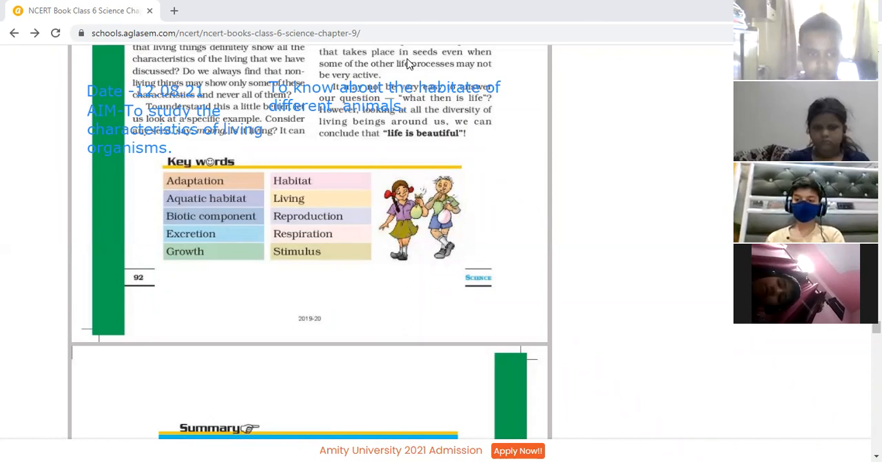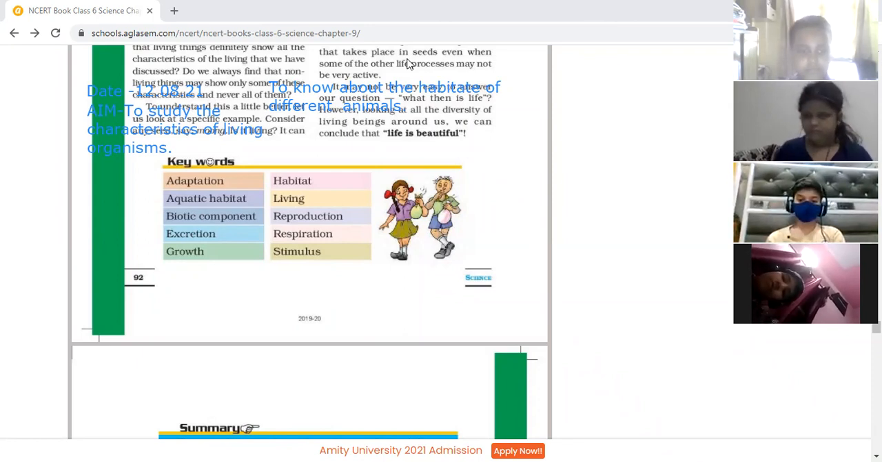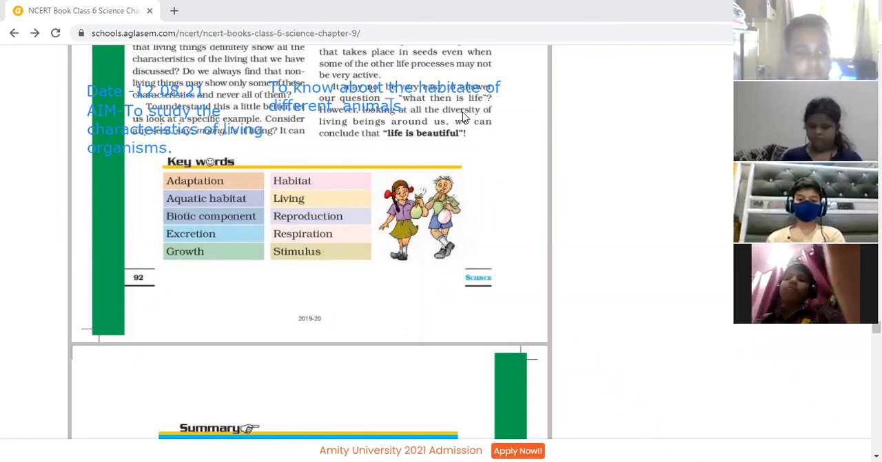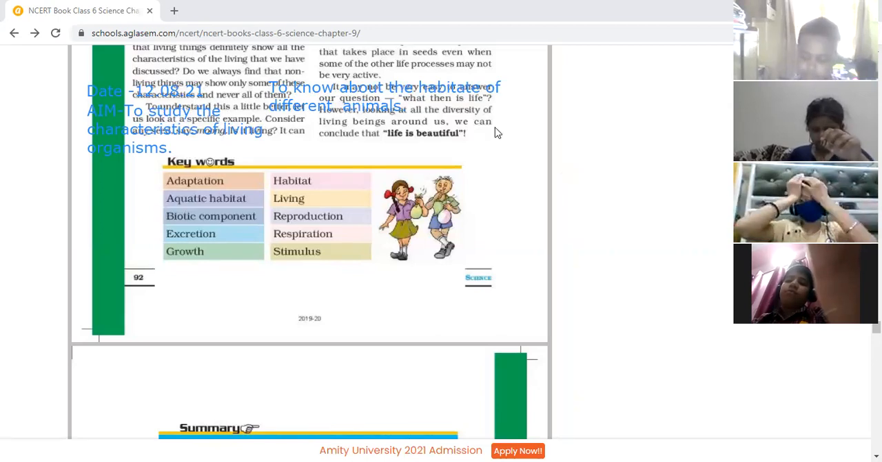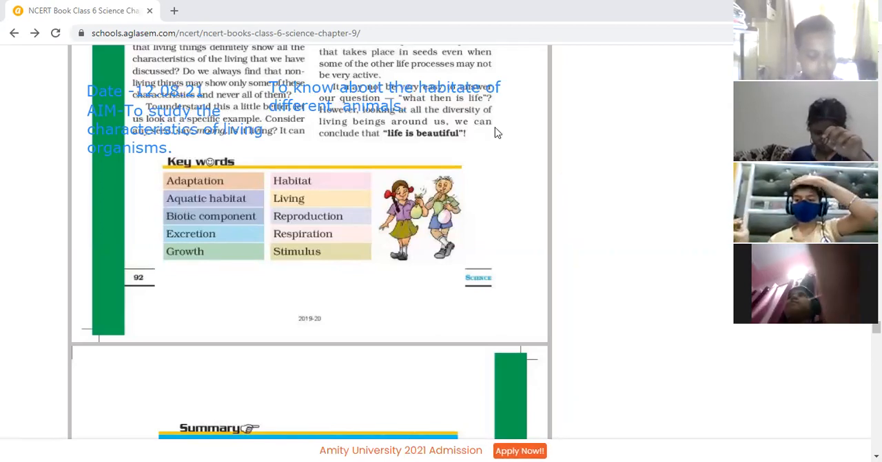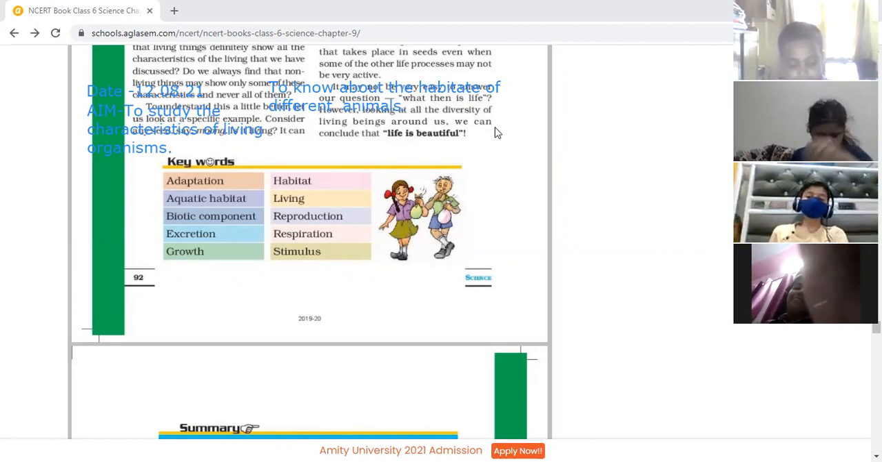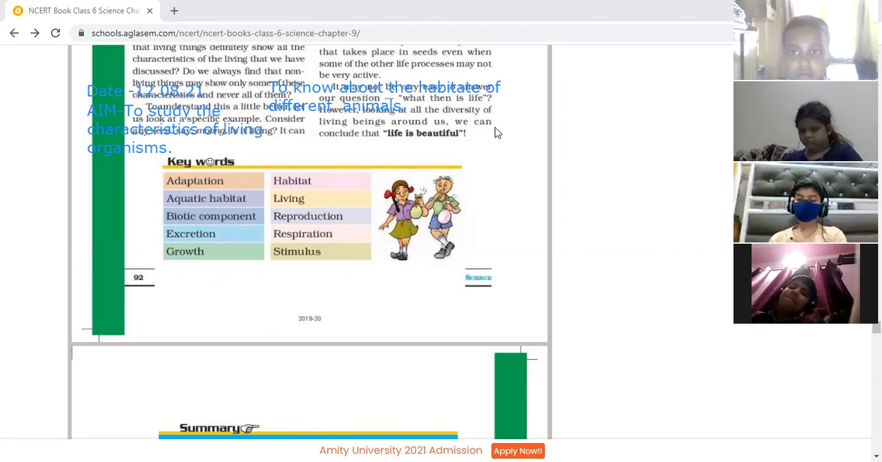The next word is excretion. Aradhya, kindly unmute. The process of getting rid of waste by organisms is known as excretion. So excretion is a process by which the animal gets rid of the waste. Ma'am, page number 19. Living organism and excretion.